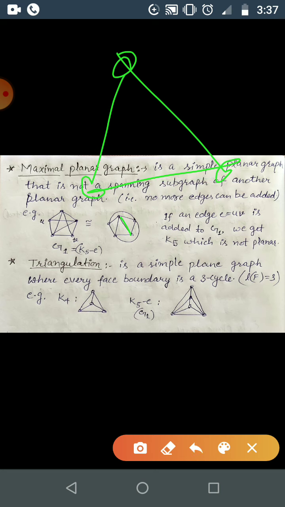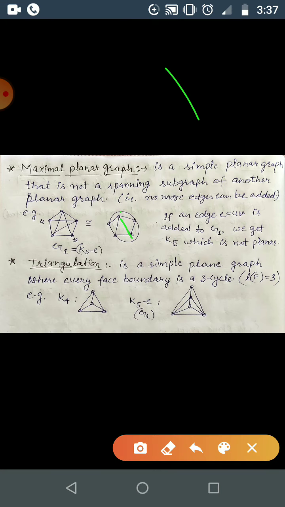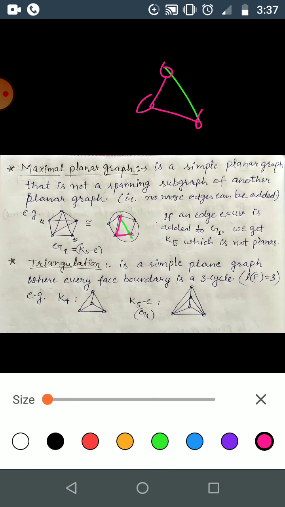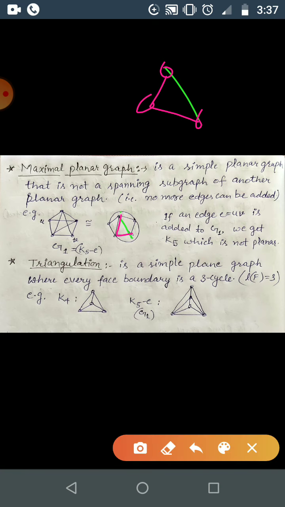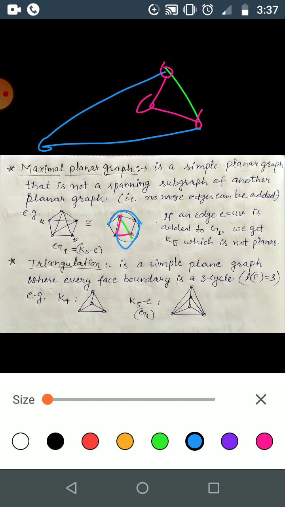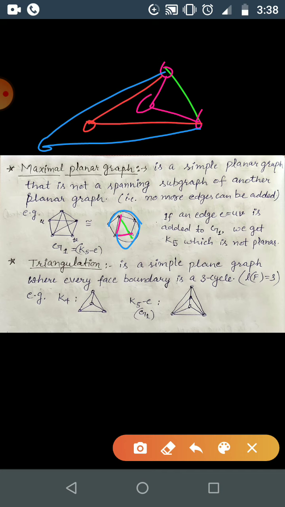So this part I'm drawing as this one, then this part as this one, and this part as this one.